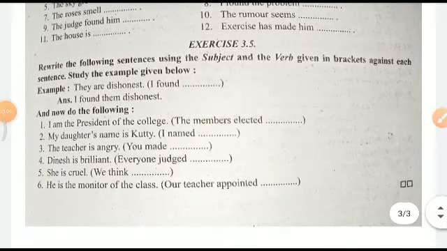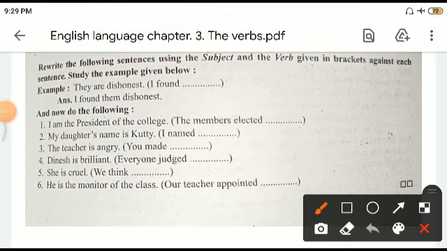Now in exercise 3.5 we find, rewrite the following sentences with the subject and the verb given in brackets against them. They are dishonest. Now I found them dishonest. I am the president of the college. The members elected me as the, so you will begin with me as the president of the college. My daughter's name is Kati. I named my daughter Kati. Okay, so this is how we need to do this.